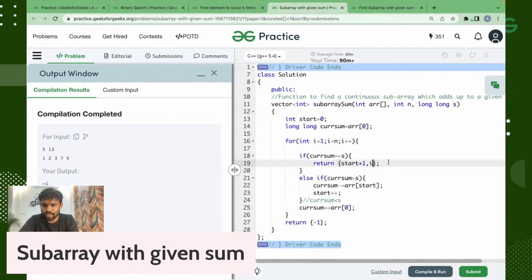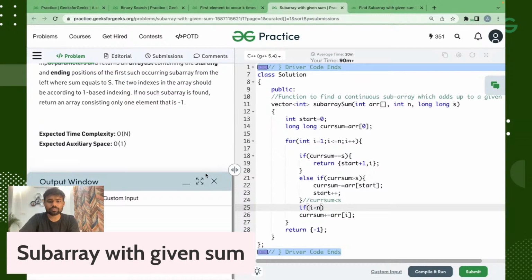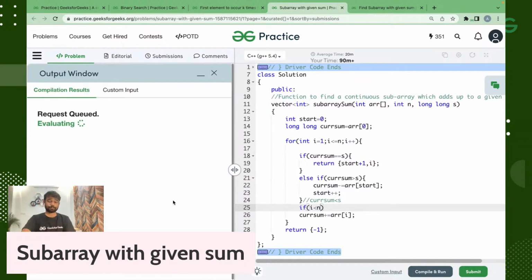Here it should be I, here it should be till n. Just a minute, let me check the thing. Okay.